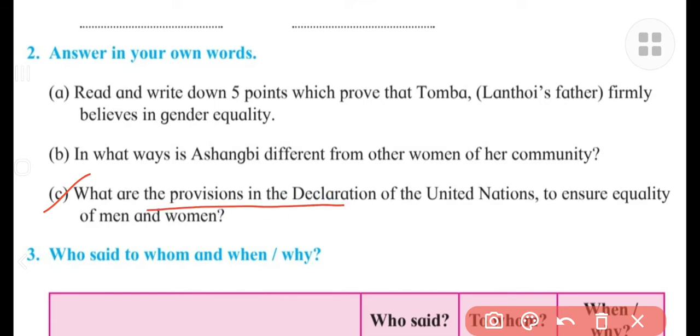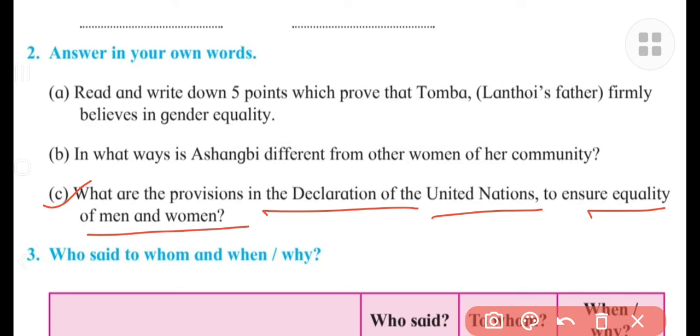What are the provisions in the Declaration of the United Nations to ensure the equality of men and women? So we have to write down some of the points of the declaration that was made in the United Nations on ensuring equality between men and women. So what is the first one? Equal access on the basis of social service, including health and education. Equal access, right? What kind of facility a man is getting, the same kind of facility women should get.